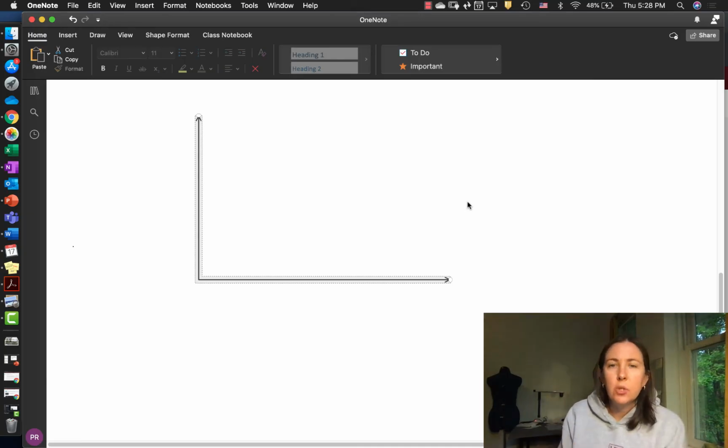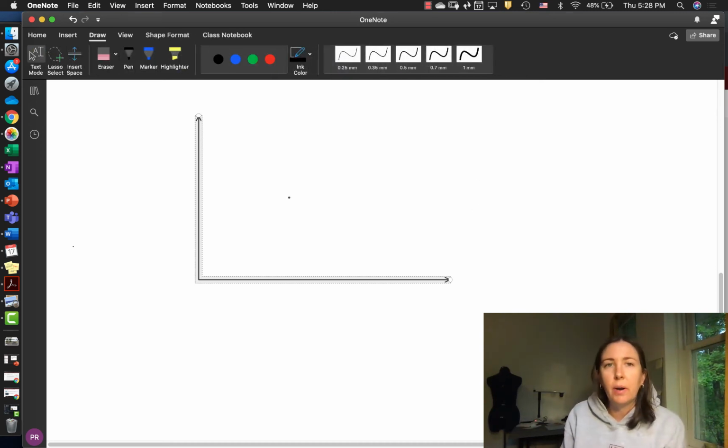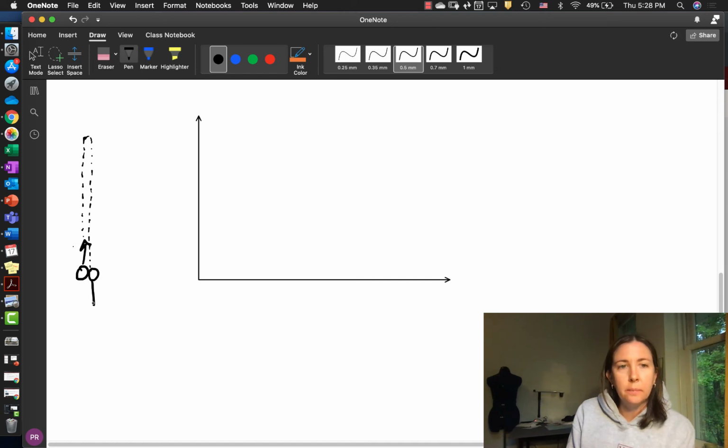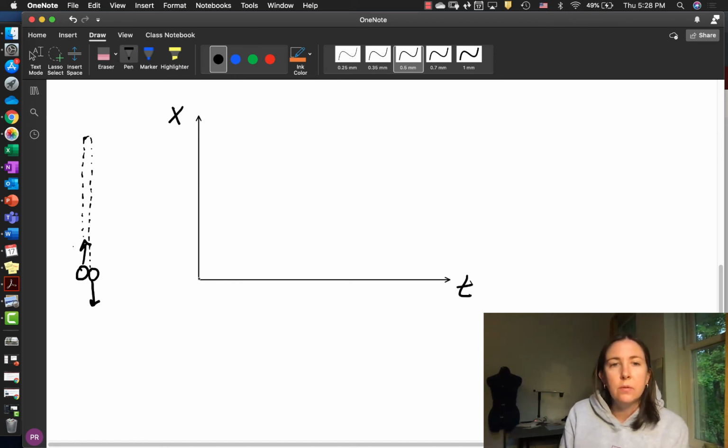One thing that I want to make sure that I hit on really hard is acceleration due to gravity, what's happening to a ball when it's thrown up and when it's caught. And so just for clarity's sake, I'm talking about something that's thrown straight up in the air. It goes straight up, reaches some height, and then comes straight down. So it'll look like this, and then it's traveling down here. So when I look at the position versus time graph of this, that position versus time graph is going to look like a downward opening parabola.